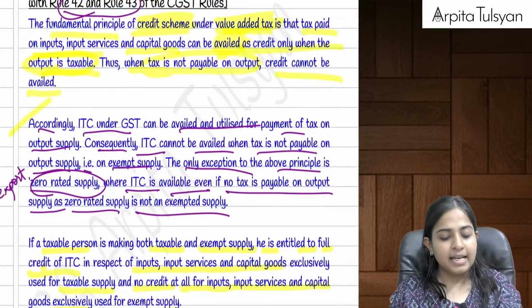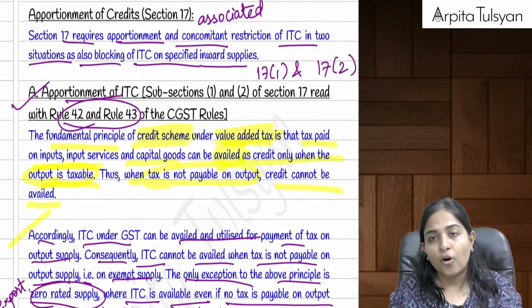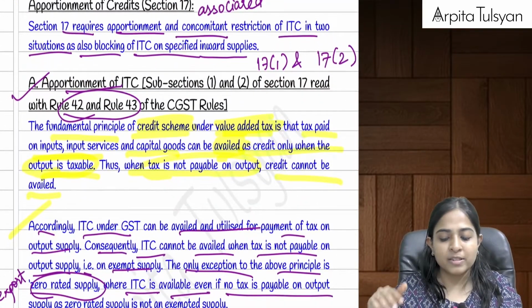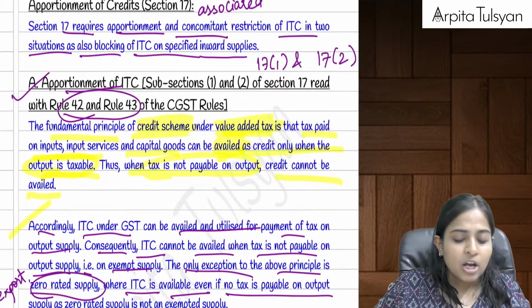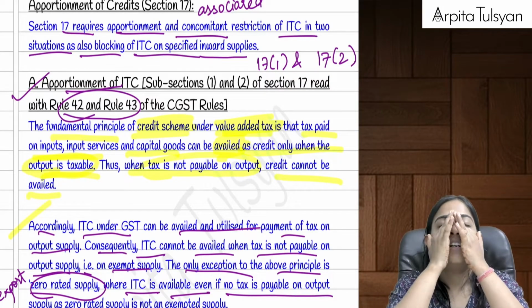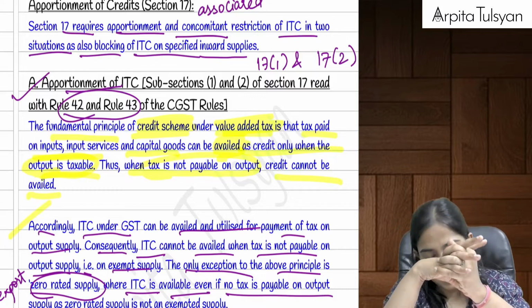Yes, here it is. Section number 17, apportionment of credit. Here section number 17 was there, then rule number 42, 43, etc. was there. Okay, what did we first of all study? In section number 17, we studied that yes, credit is available.